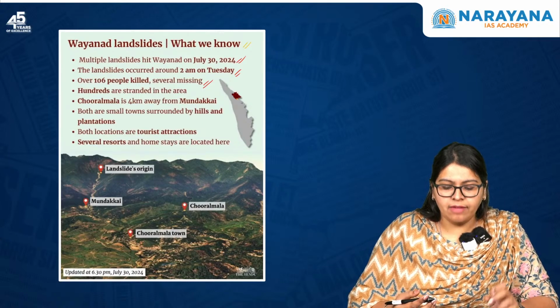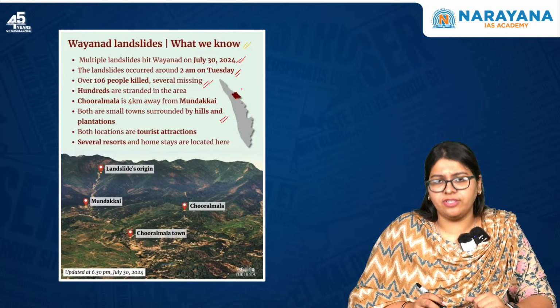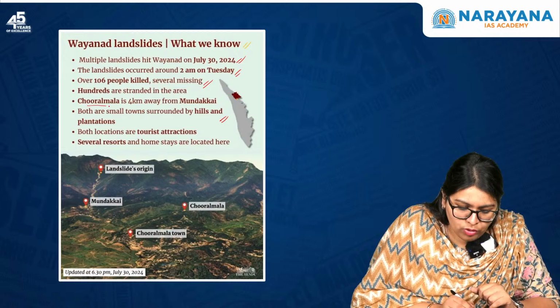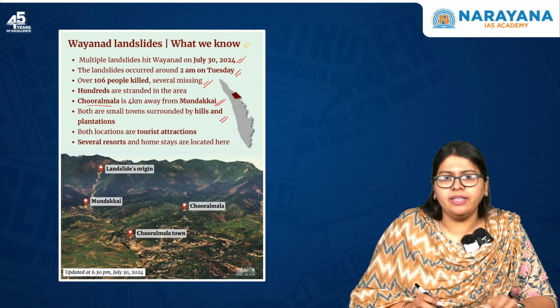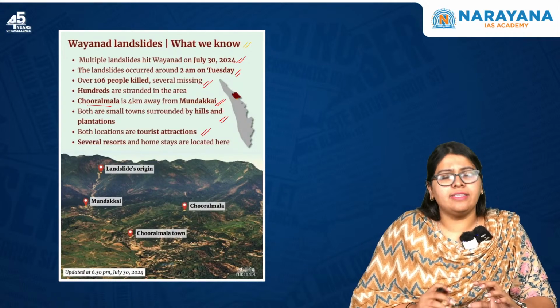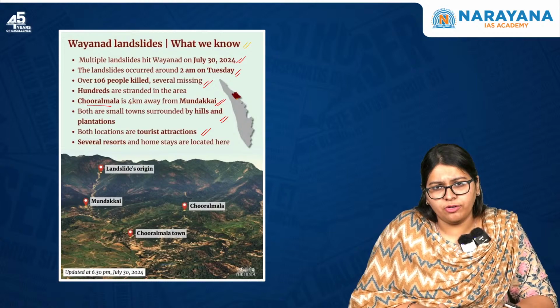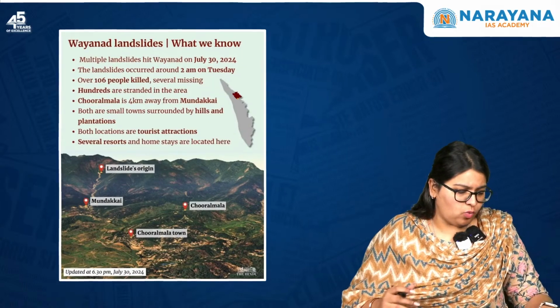And then we have two small towns specifically, which are surrounded by hills and plantations, that include Churalmala, which is 4 kilometers away from Mundakai. These small towns, which are tourist attractions as well, and several resorts located over here, were completely, or to an extent, washed away.